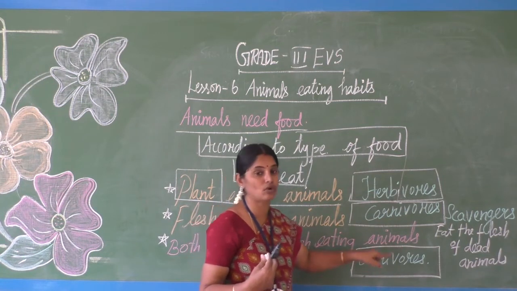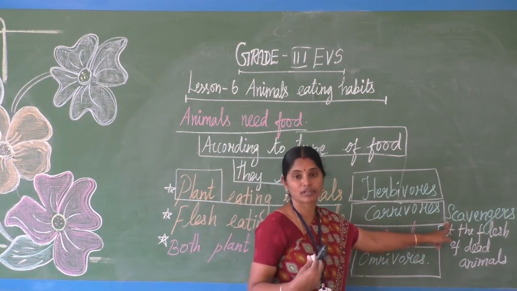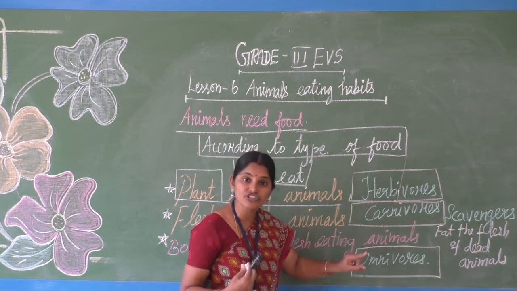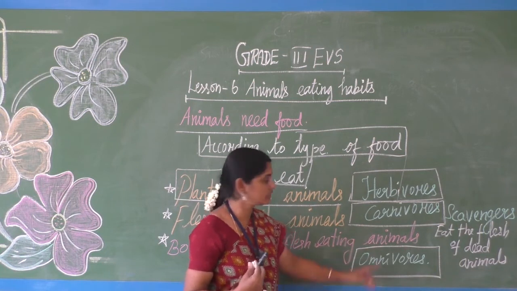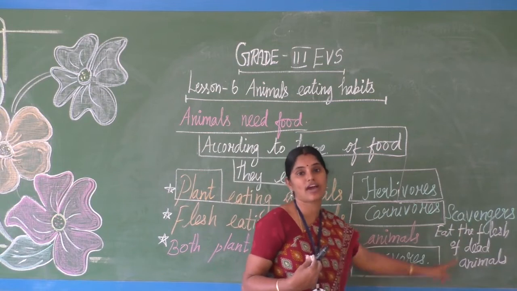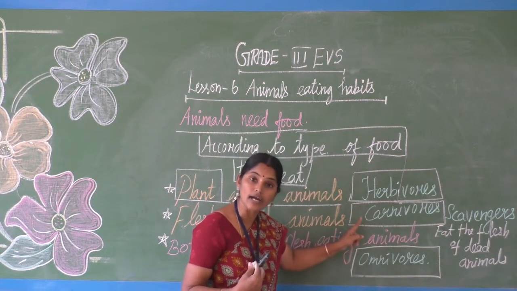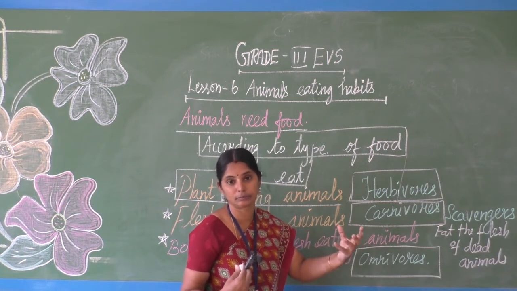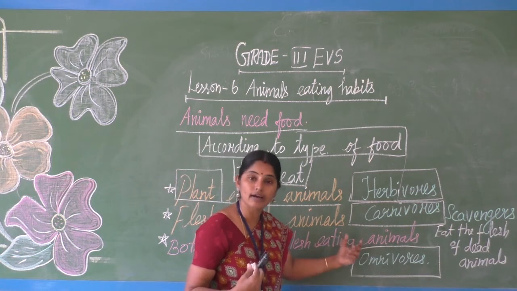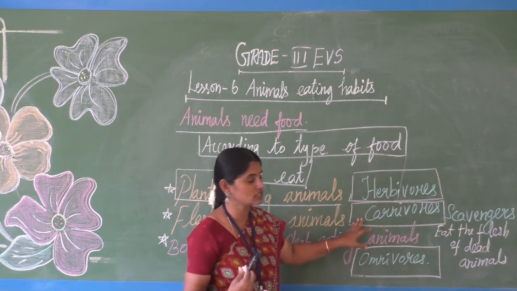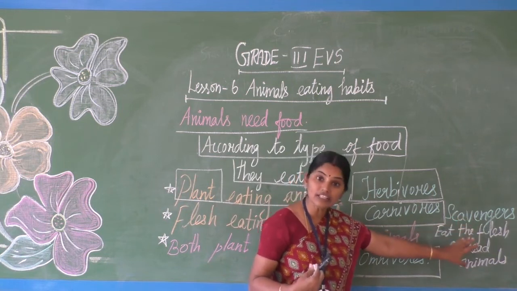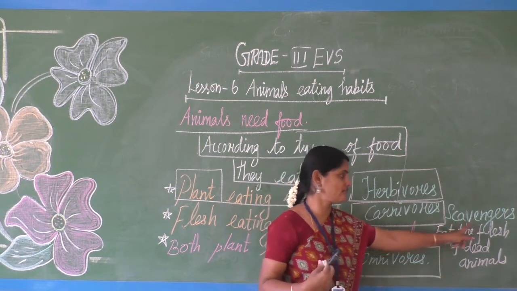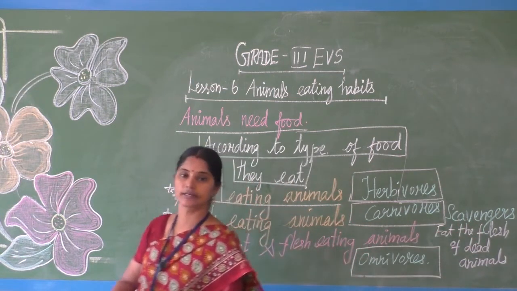The remaining flesh is eaten only by the scavengers, vulture, hyena like animals. They eat the flesh of dead animals. That is the difference between carnivores and scavengers. Carnivores hunt and catch their prey. Prey means their food, a deer is prey for a lion. Whereas scavengers eat the flesh of dead animals. Clear, children?